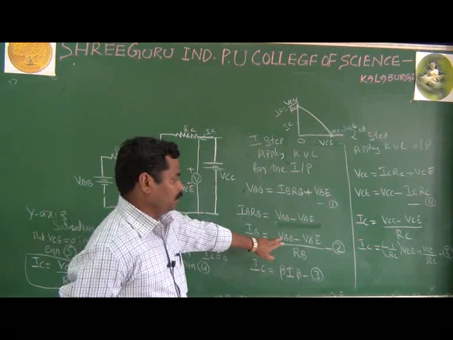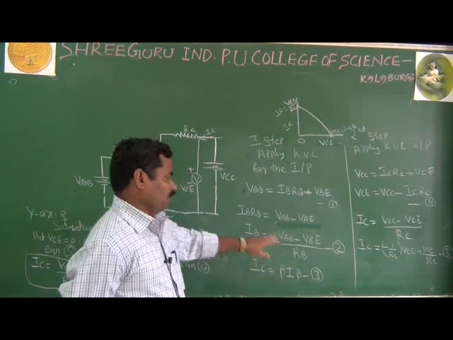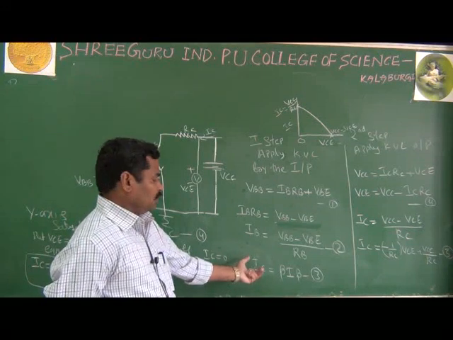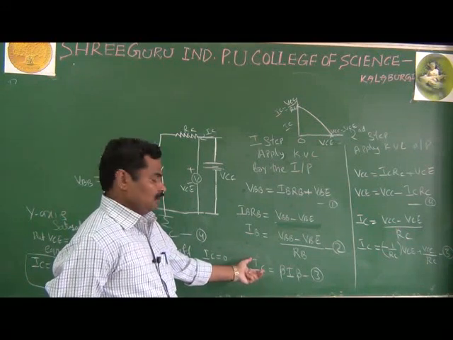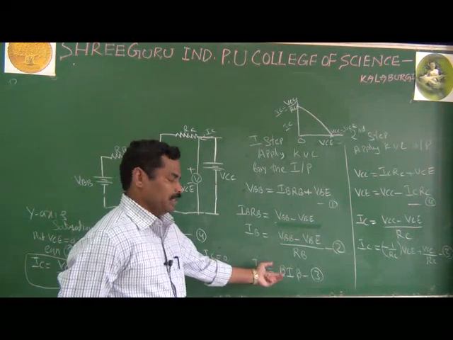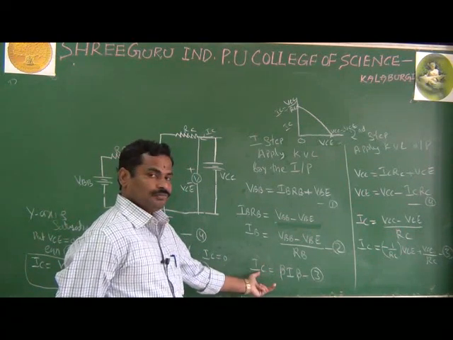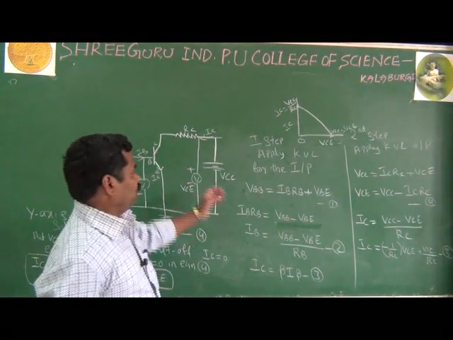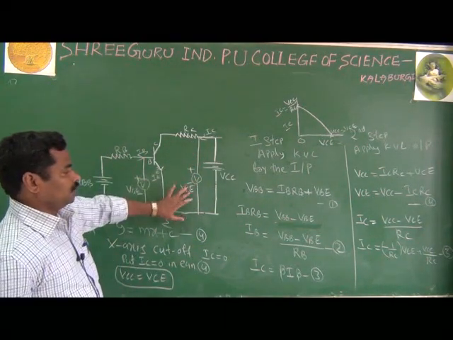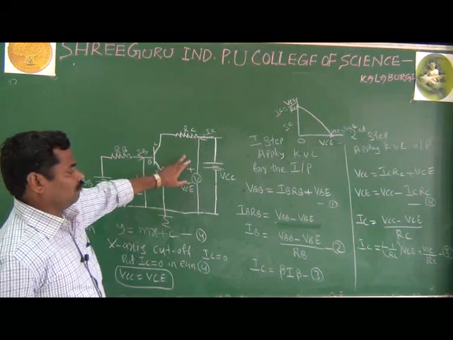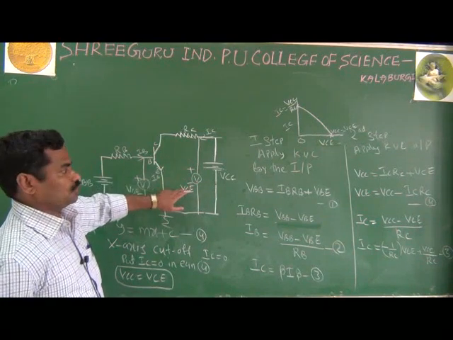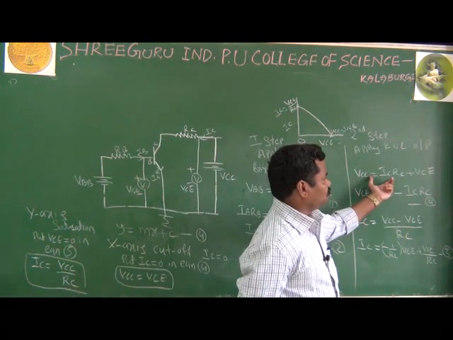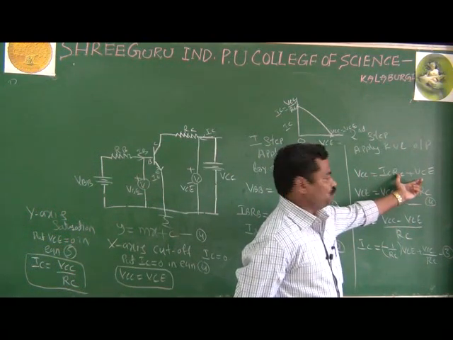The IB is equal to VBB minus VBE divided by RB. We know the input current. Now we want the output current. The output current is nothing but IC. As we know already, IC is equal to beta times IB. This will give the output current. And now what you have to do is apply the KVL for the output section. That becomes VCC equal to IC into RC plus VCE.